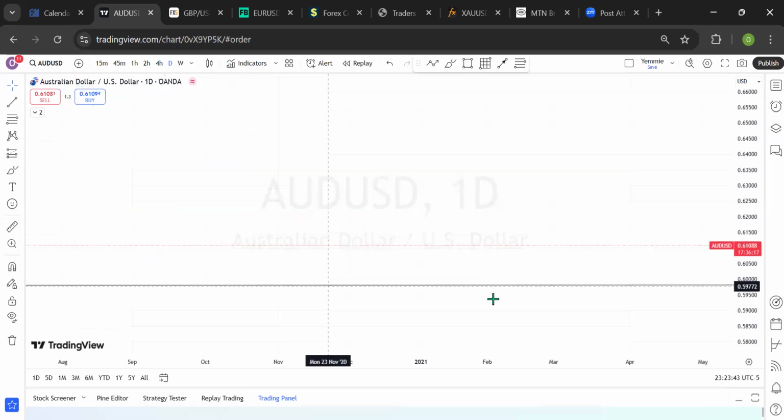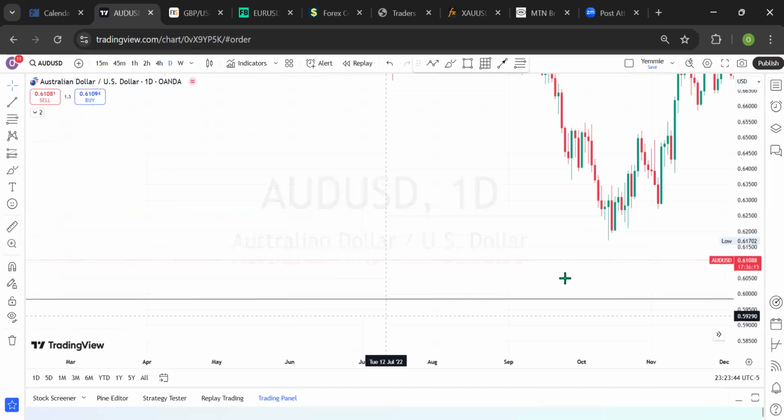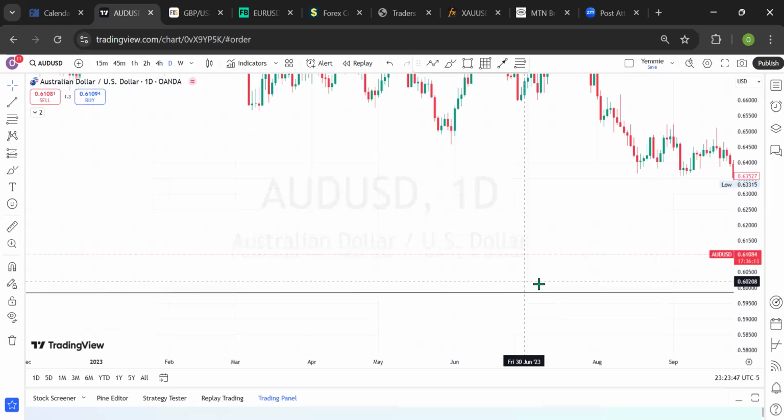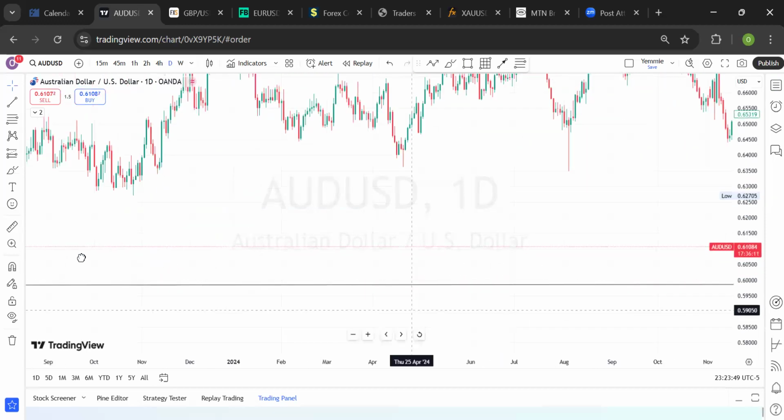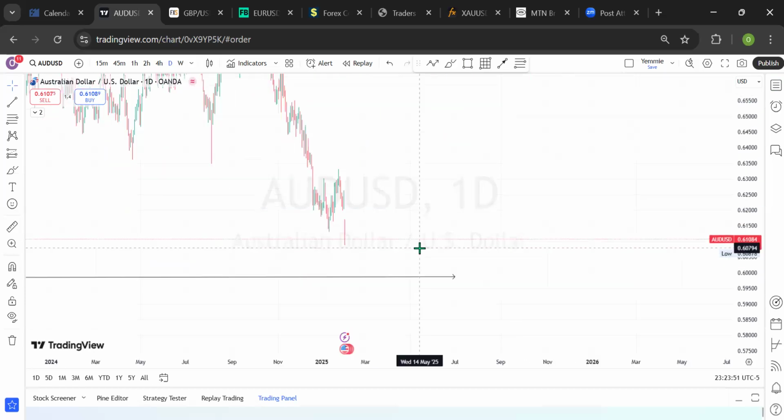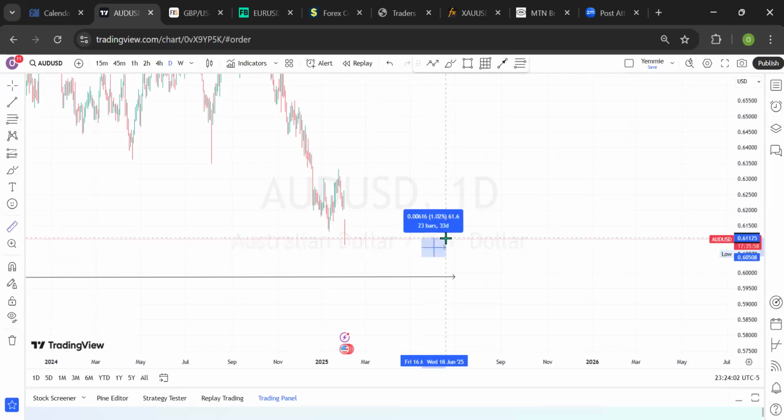Let's check that. 0.6056. Okay, this is the very low there. Around this price level, this would be a level I'll be looking at as a stop loss level if I'm taking a buy here.